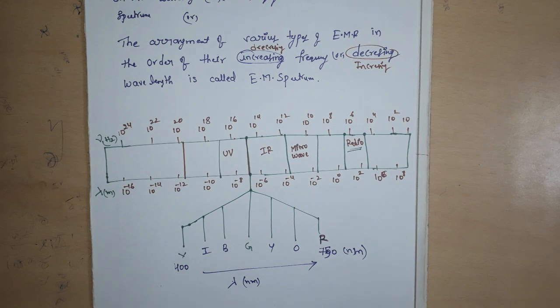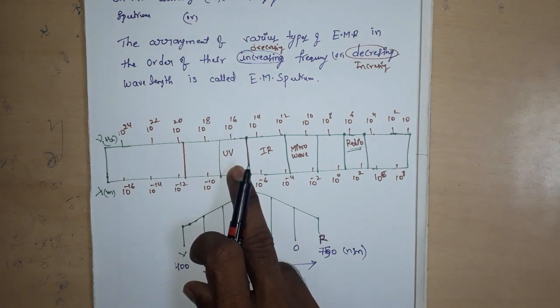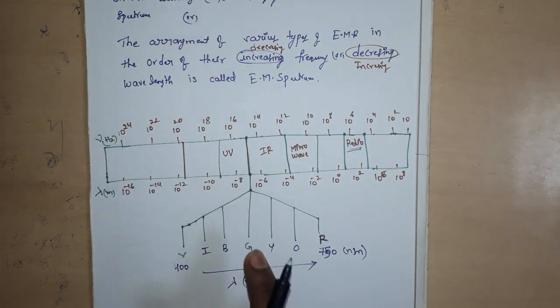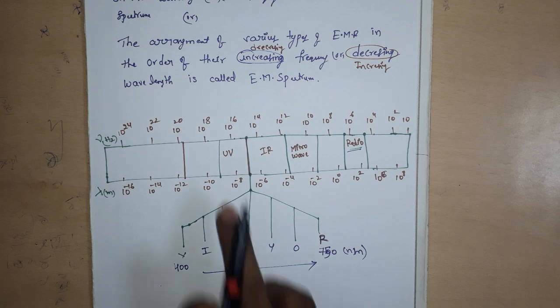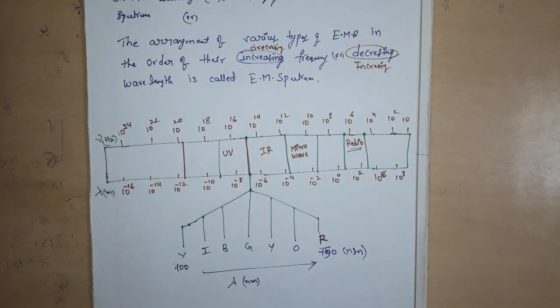Next one, ultraviolet region, around 10 to the power 16 Hz, a component of the sun's radiation.